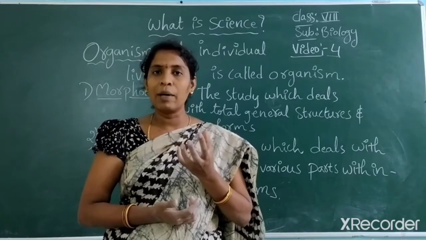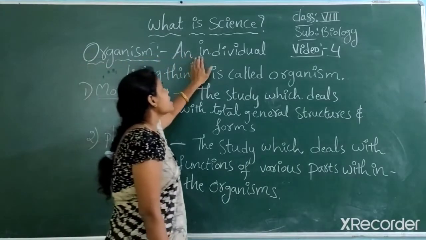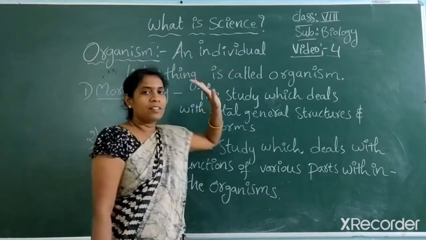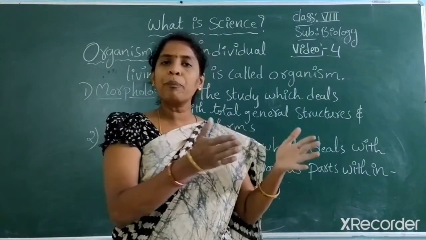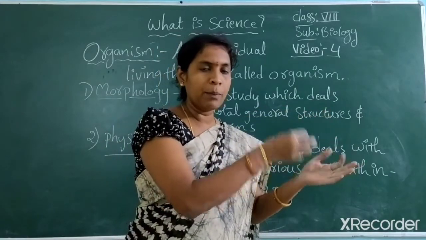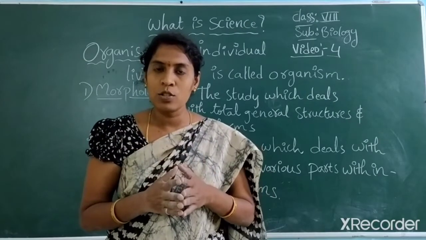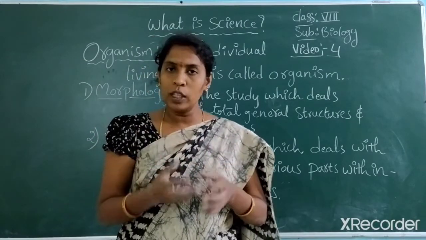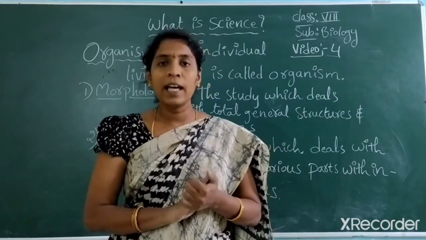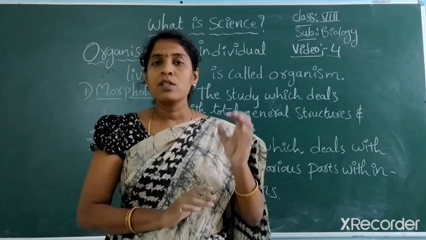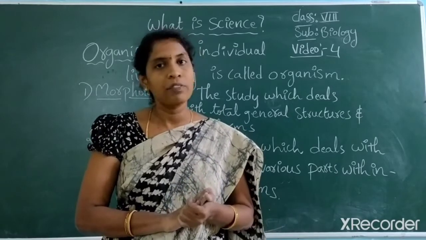How to study about organisms. An organism is an individual living thing. In a population, a group of people is present. From that group, if you pick an individual person, then that individual person is known as an organism. Not only a person, even if any animal is picked from a group, it is known as an organism. Today we learn what an organism is and what the parts of an organism are.